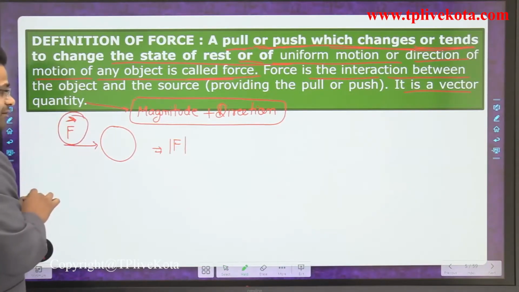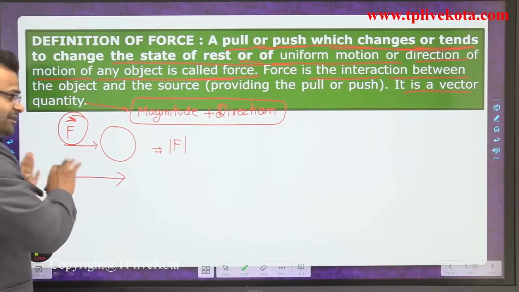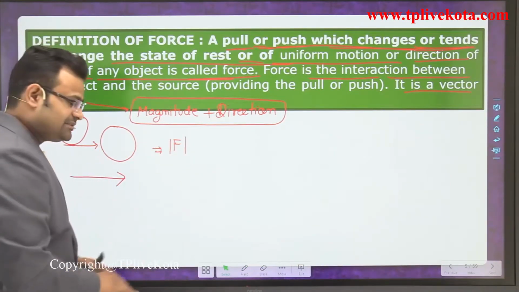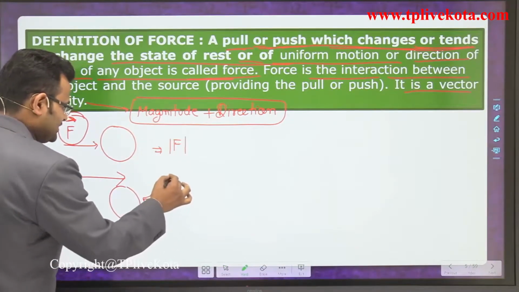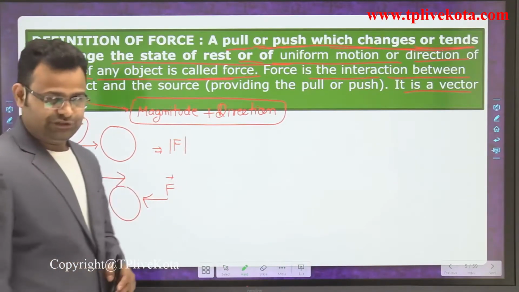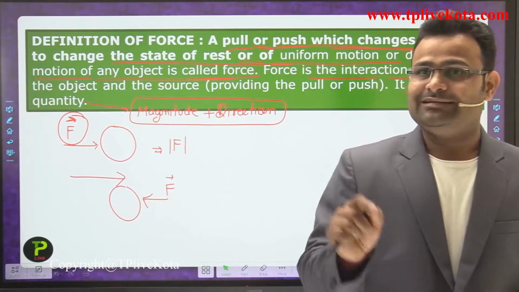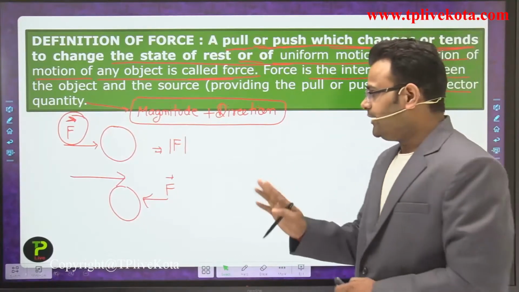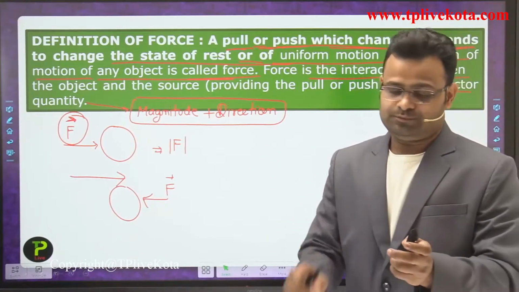Here, in this condition, the force is applied to the right-hand side, and if you apply the force in the other direction, that is the opposite direction of force. Okay, students, so force is a vector quantity. It has a magnitude as well as direction.